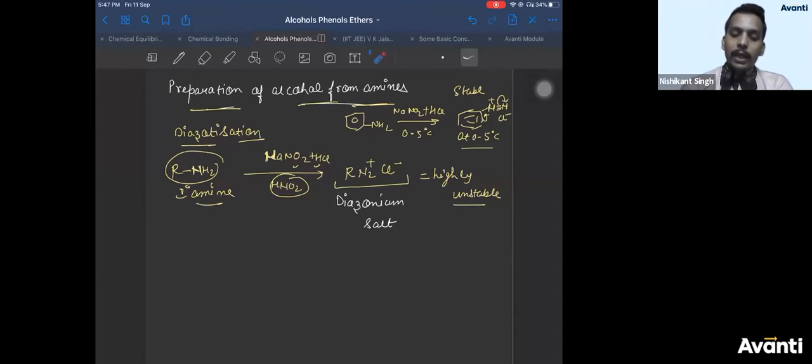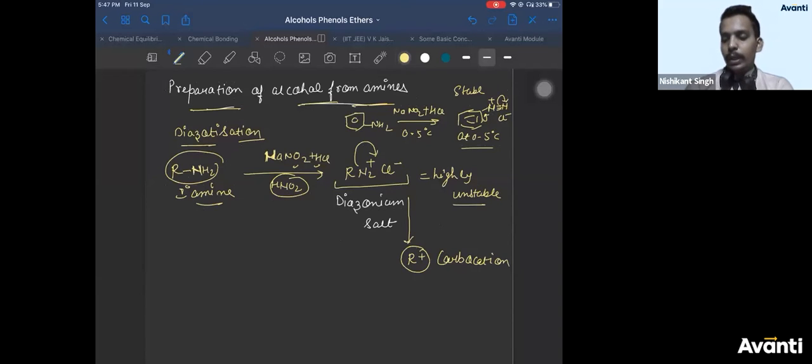That means aryl diazonium salt can give reactions, but alkyl diazonium salt will immediately lose a molecule of N2, nitrogen gas, to form R+. What do you mean by R+? You'll get a carbocation formed in this reaction. Carbocation means it will show all rearrangement.